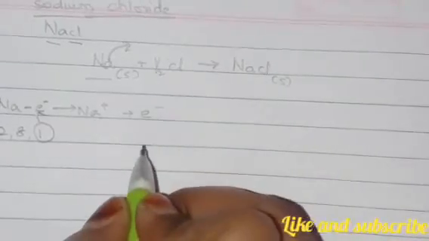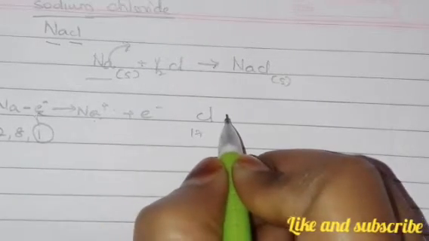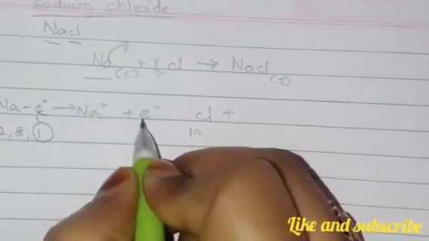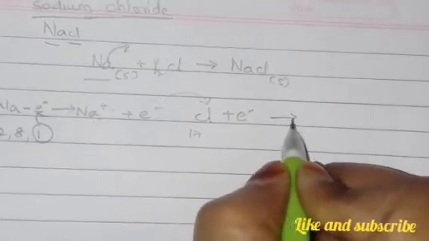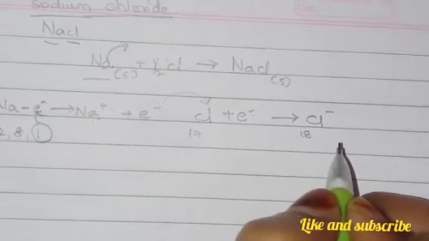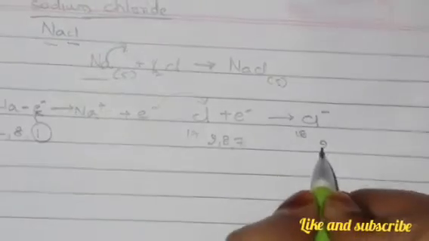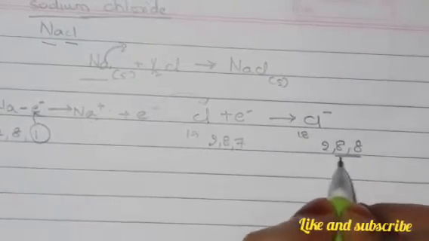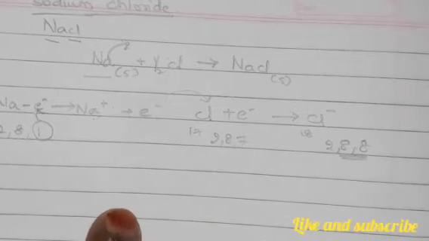Similarly, chlorine has atomic number 17, with configuration 2, 8, 7. It takes this electron and forms Cl-. It now has 18 electrons, 2, 8, 8. It has gained stability. So like this, there is a bond formation.